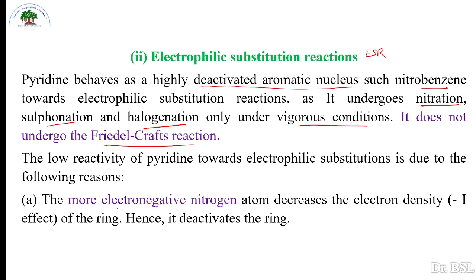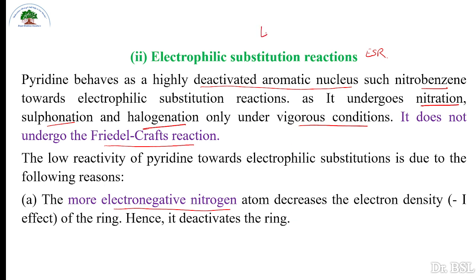The first reason is the more electronegative nitrogen, which is responsible for decreased electron density over the ring. And as electron density decreases over the ring, electrophilic substitution reactions are not shown by that molecule.